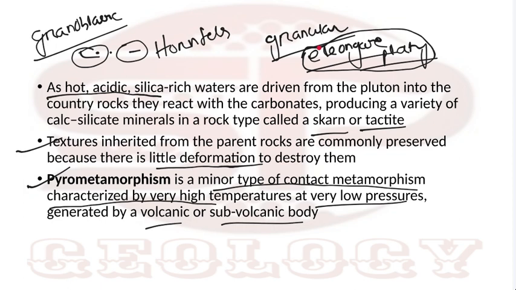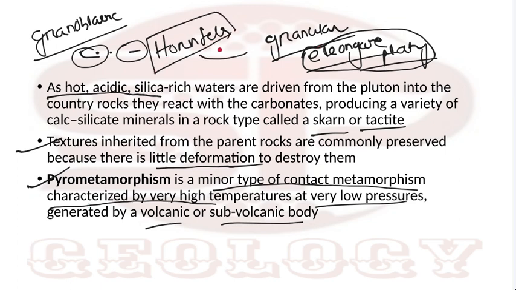A random fabric is simple; you can call it another type of texture, like granular texture. So in contact metamorphism, generally when a granular rock consists of finer grains, those are called hornfels.